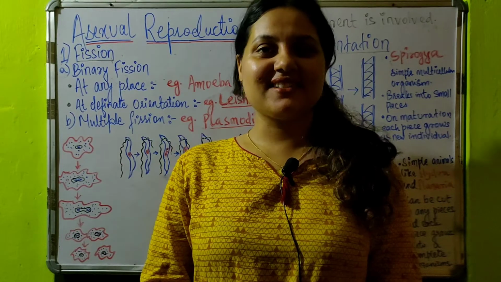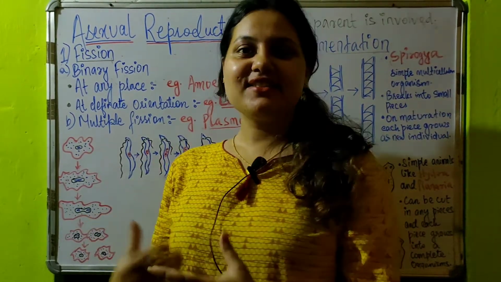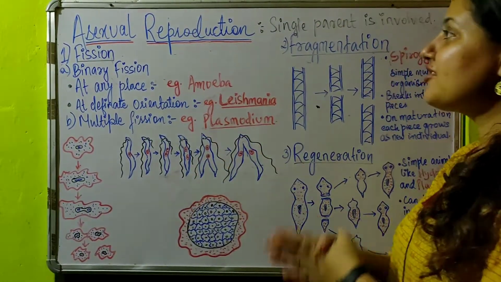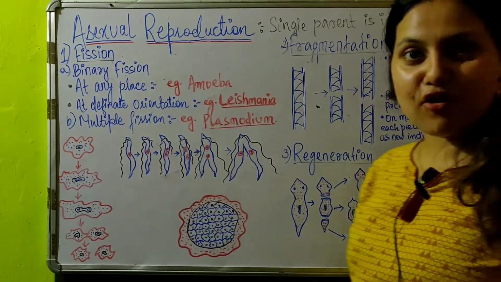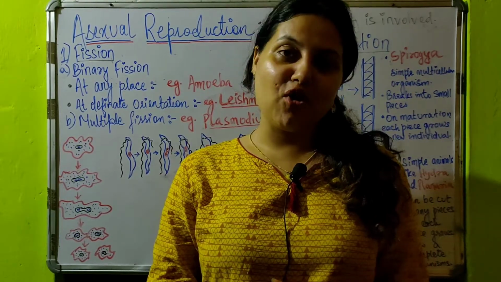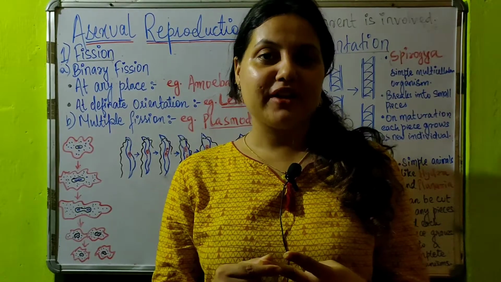Students, in today's lesson we will be discussing asexual reproduction. So let us go with the topic. Asexual reproduction is a type of reproduction in which a single parent is involved. That means a reproduction in which a single parent is involved is known as asexual reproduction. Here there is no involvement of gametes.